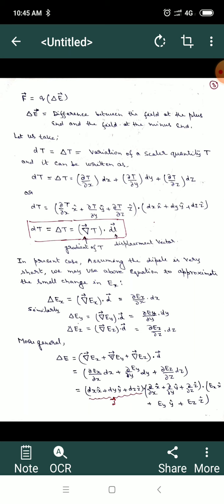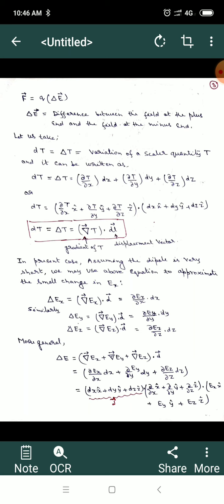So we can apply it here, where we have an electric field which is not uniform. In the present case, assuming that the dipole is very short, at short range, we may use the above equation to approximate the small change in Ex, the electric field. So delta Ex is the variation in electric field, the rate of change of electric field, since in our case it is a non-uniform electric field. So delta Ex can be written as the gradient of electric field with dot product of d, the separation of the electric dipole.